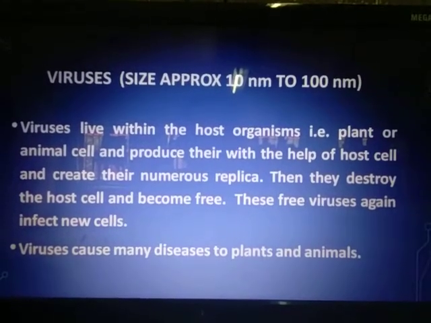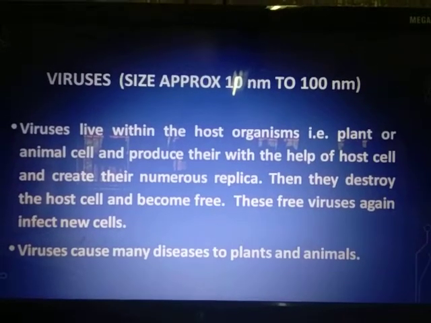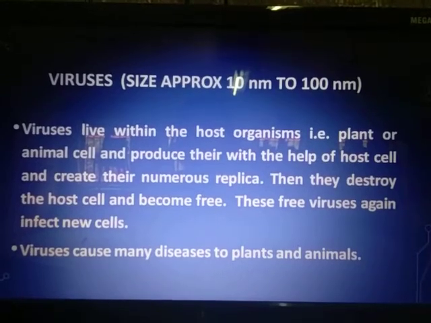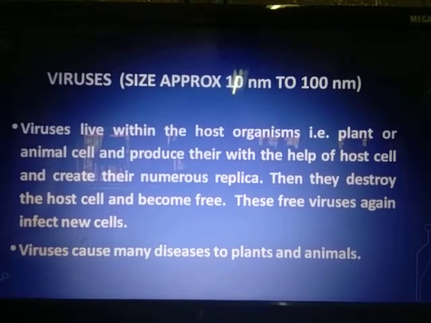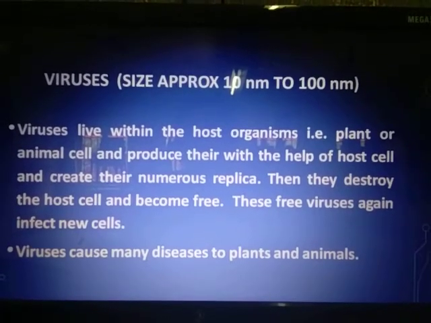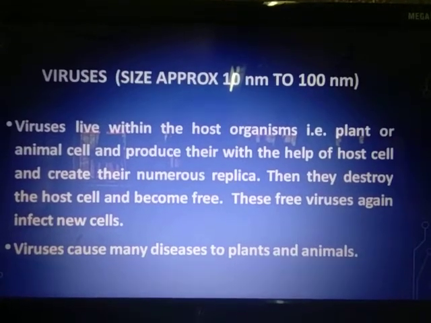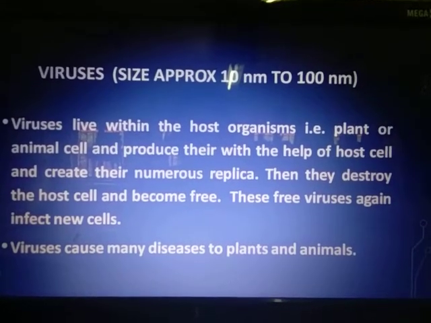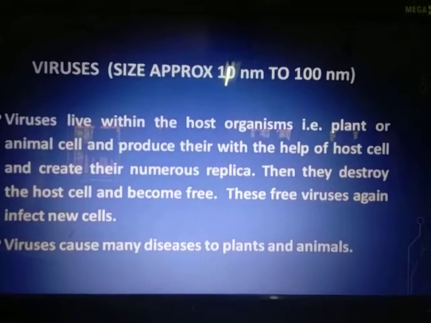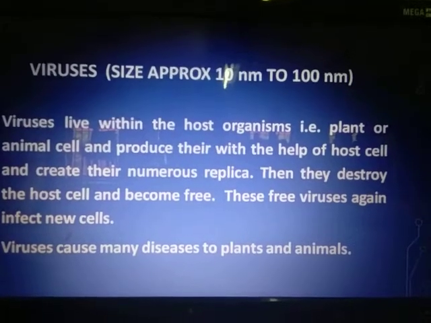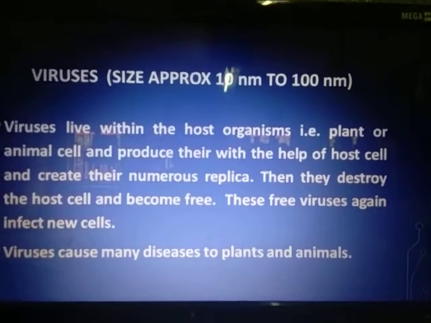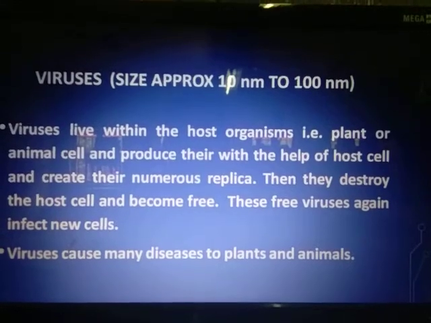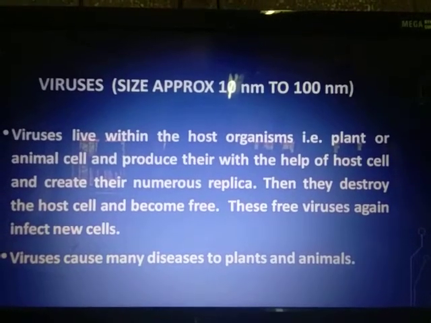Fine. So now let us go to the next characteristics. As I mentioned to you, they live only within the host organism, that is either a plant cell or maybe an animal cell. So individually they do not grow alone. Fine. And they produce their own proteins inside the body of the host cell. So there they start within the host cell.